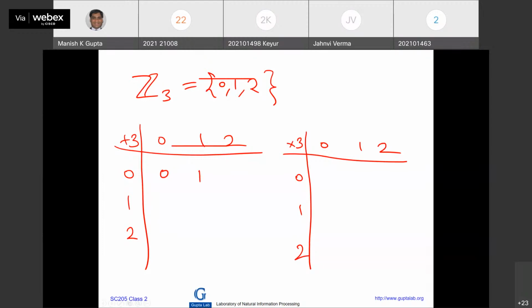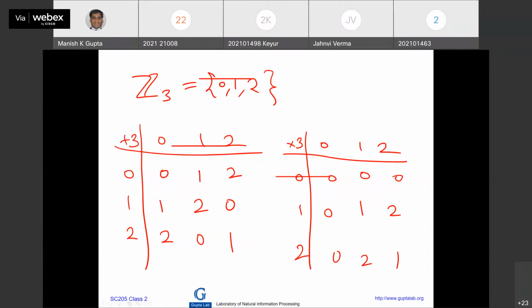0 plus 0. 0 plus 1. 0 plus 2. 1 plus 0, 1. 1 plus 1, 2. 1 plus 2, 3, modulo 3, which is 0. 2 plus 0, 2. 2 plus 1. And 2 plus 2. Very good. What about this? 0, 0, 0. Then we have 0, 0. 1 into 1, 1. 1 into 2, 2. 2 into 1, 2. 2 into 2.